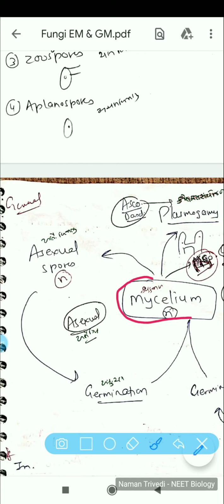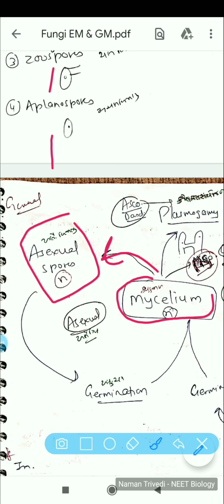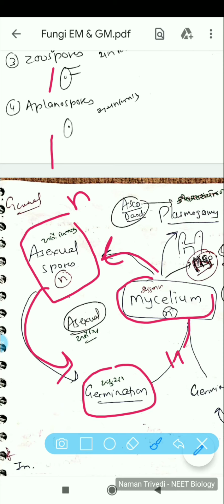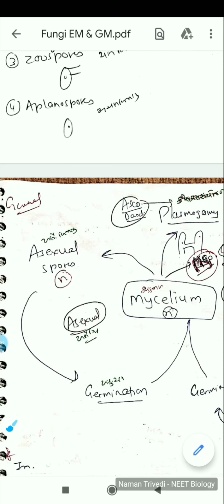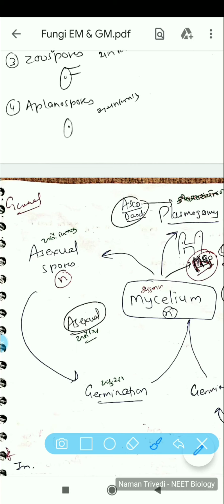So here it's pretty easy. Mycelium has hyphae. Hyphae will produce asexual spores like zoospores, aplanospores and conidiospores, as you know, conidia. And then these spores will germinate. These are haploid spores. Mycelium is also haploid. This will germinate, will develop into hyphae again, and then from hyphae mycelium is formed. You can correlate it with conidia, sporangiospores, zoospores and aplanospores. So it is the simple asexual life cycle which you can cover in this part.